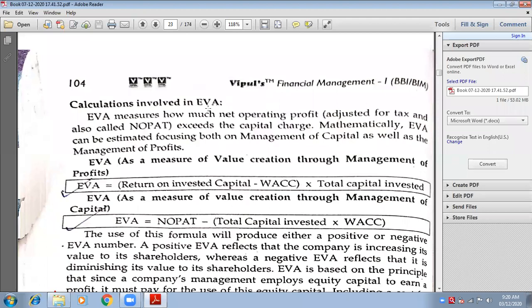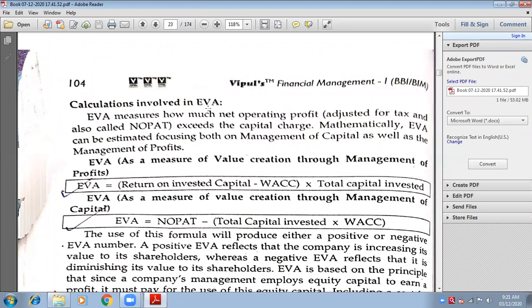Now, economic value added: economic means in monetary terms. How much value is added in our company? If the profits are more, then only the value will be added, no? Economically means in monetary terms, how much value is being added as compared to the last year. So we need to calculate the returns of equity. Simple. And now I will say how we need to calculate that.